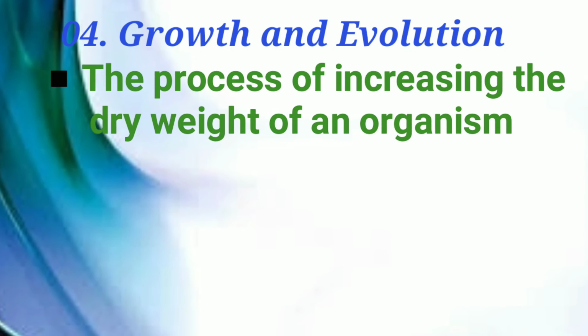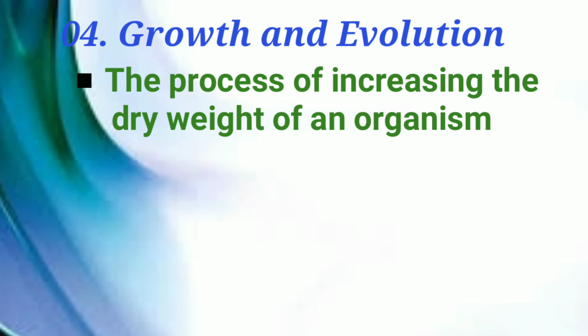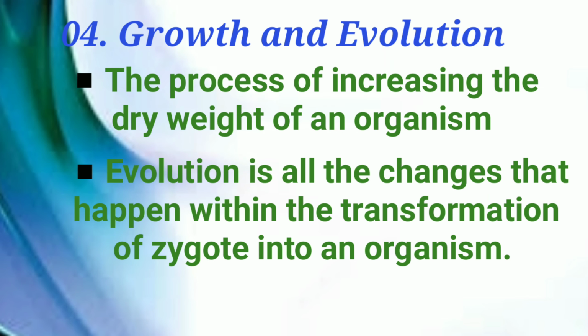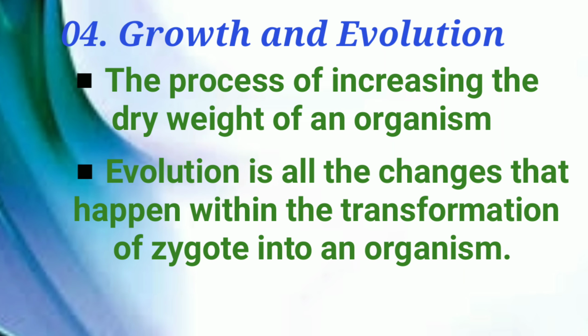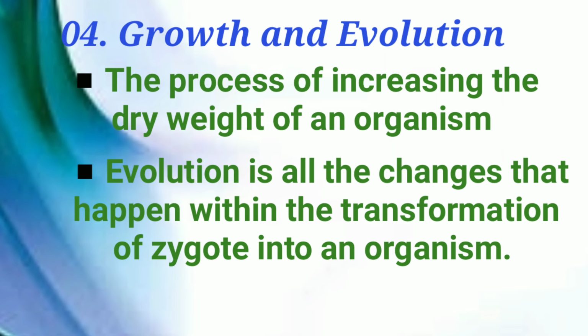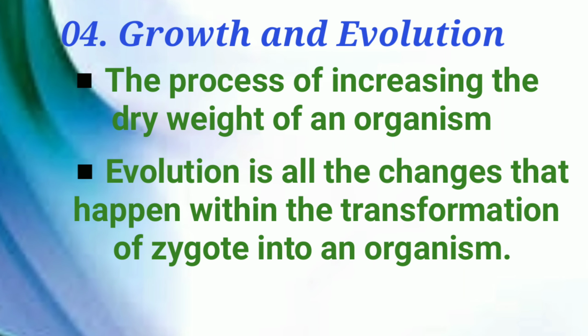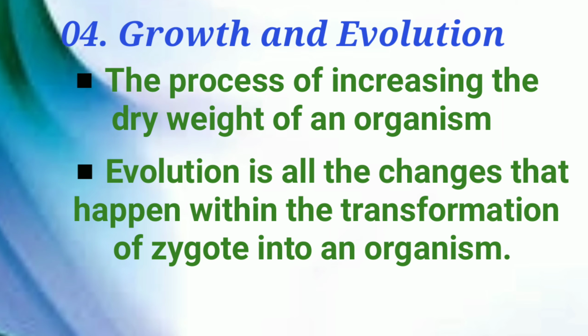The fourth property is growth and evolution. Growth is the process of increasing the dry weight of an organism. This is an irreversible action. Evolution is all the changes that happen in the transformation of a zygote into an organism. Growth and evolution give organisms the maturity they need to live independently in the environment.